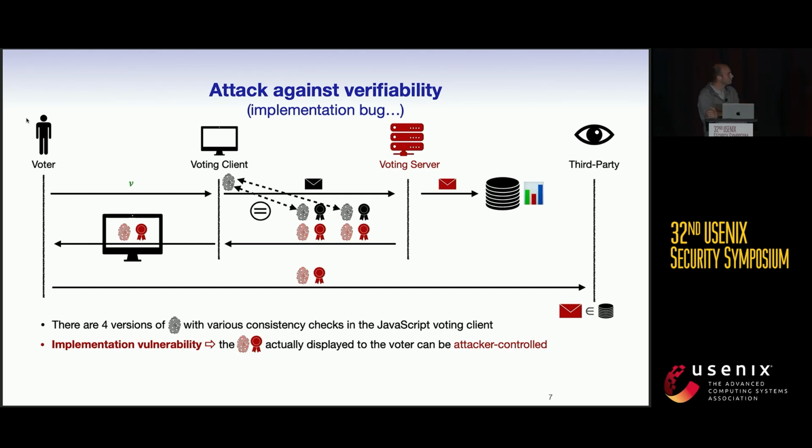Based on this, you can immediately imagine the attack. The voting server can just create a fake ballot, the ballot in red, send the 2 honest receipts to pass the consistency test, and send 2 receipts corresponding to this new ballot. And the voter will store the receipt corresponding to the ballot added in the ballot box. So at the end, the voter can use the service provided by the third party, and nothing will be detected.